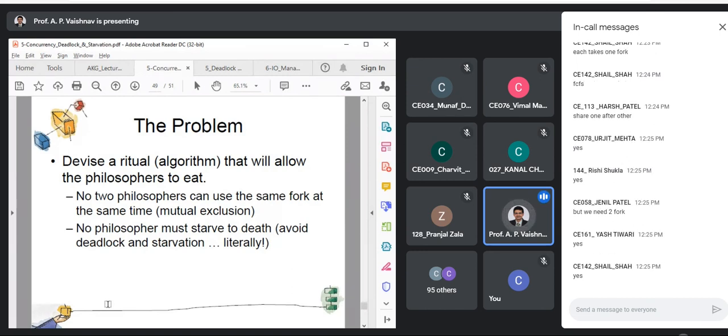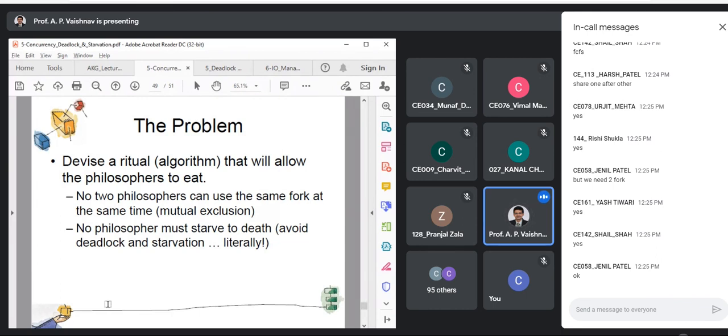If everyone picks up the left one, but 1 fork is kept free, then at least one of them will get the second fork. So at least one will be able to eat and the process continues.